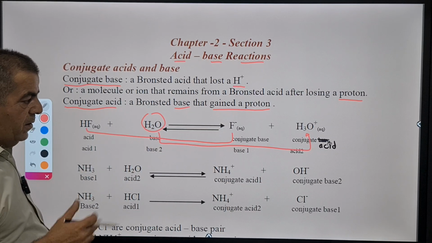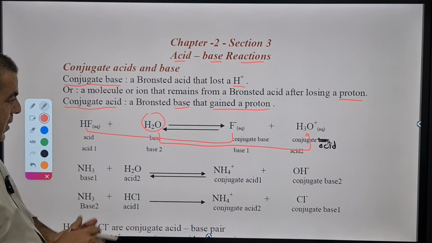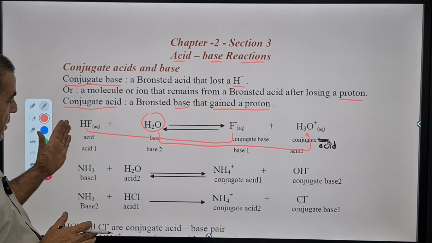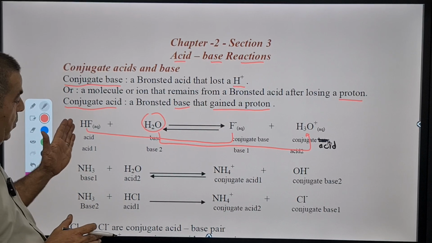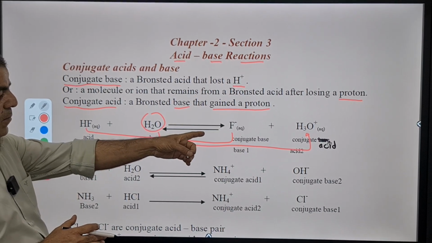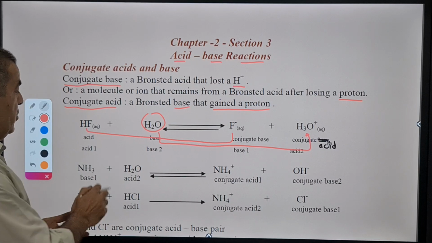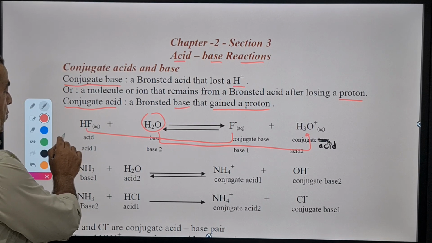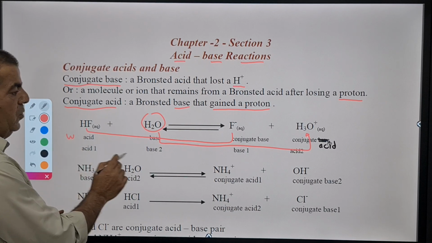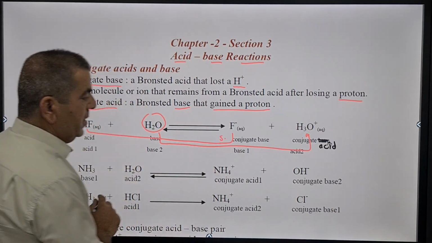What about the strength of the conjugates? We agree that hydrofluoric acid is a weak acid, so its conjugate base is exactly opposite in strength. If you have a weak acid here, you will have a strong conjugate base here.